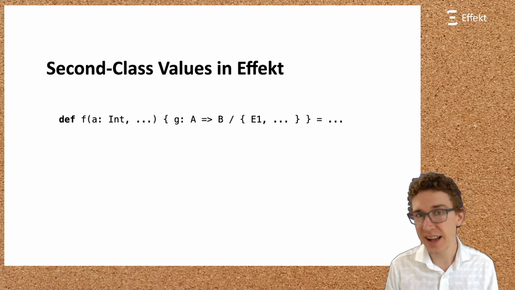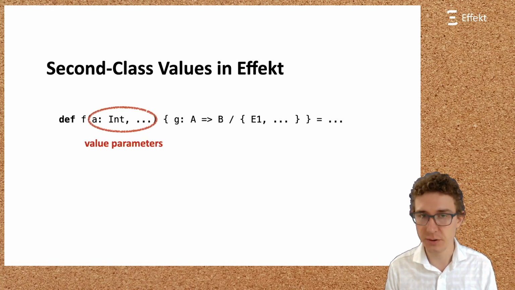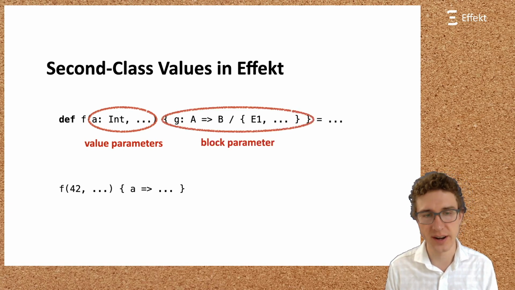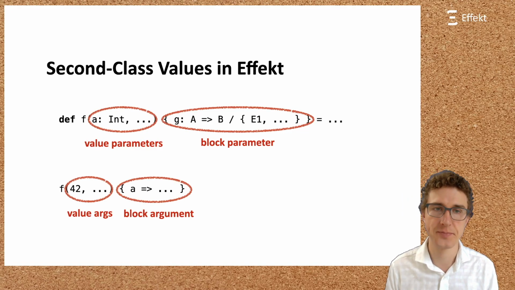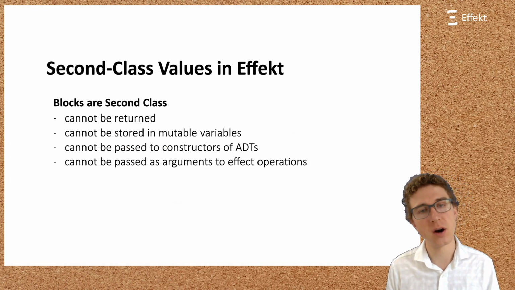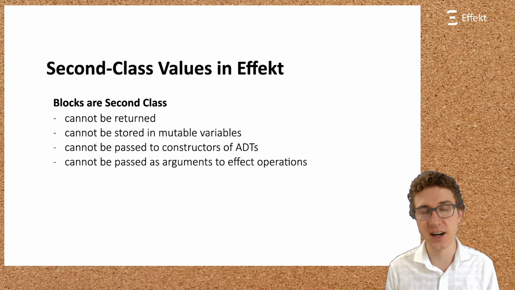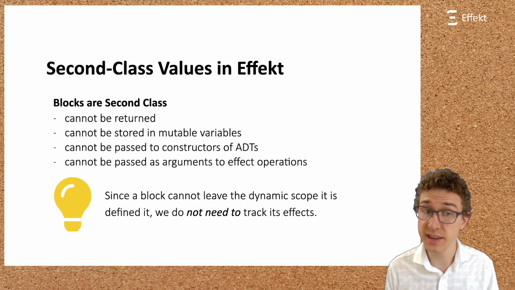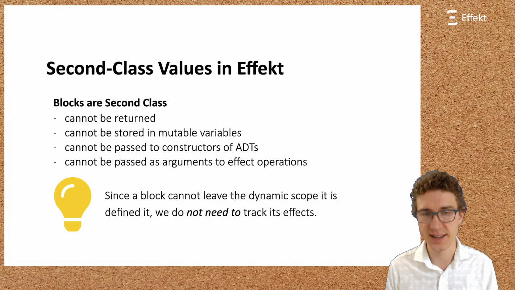The distinction between values and blocks also shows up in the syntax of our language, both in abstraction, where we expect value parameters in parentheses and block parameters in braces, and in application, where again, value arguments are passed in parentheses and block arguments are passed in braces. To drive that point home again, blocks in effect are second class. They cannot be returned, stored in mutable variables, passed to constructors, and they can also not be passed as arguments to effect operations. So, since a block cannot leave the dynamic scope it is defined in, we do not need to track its effect. However, it is sometimes desirable, as I will illustrate now.